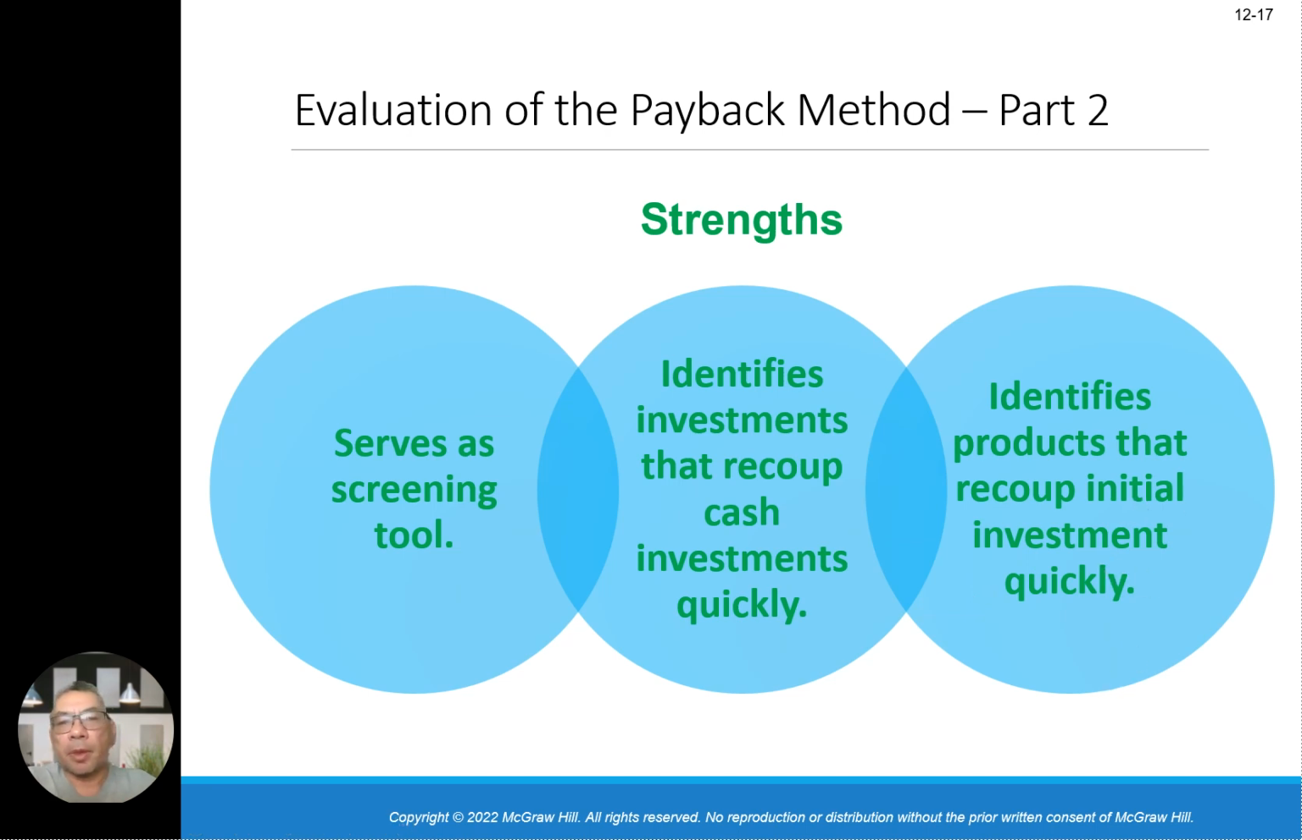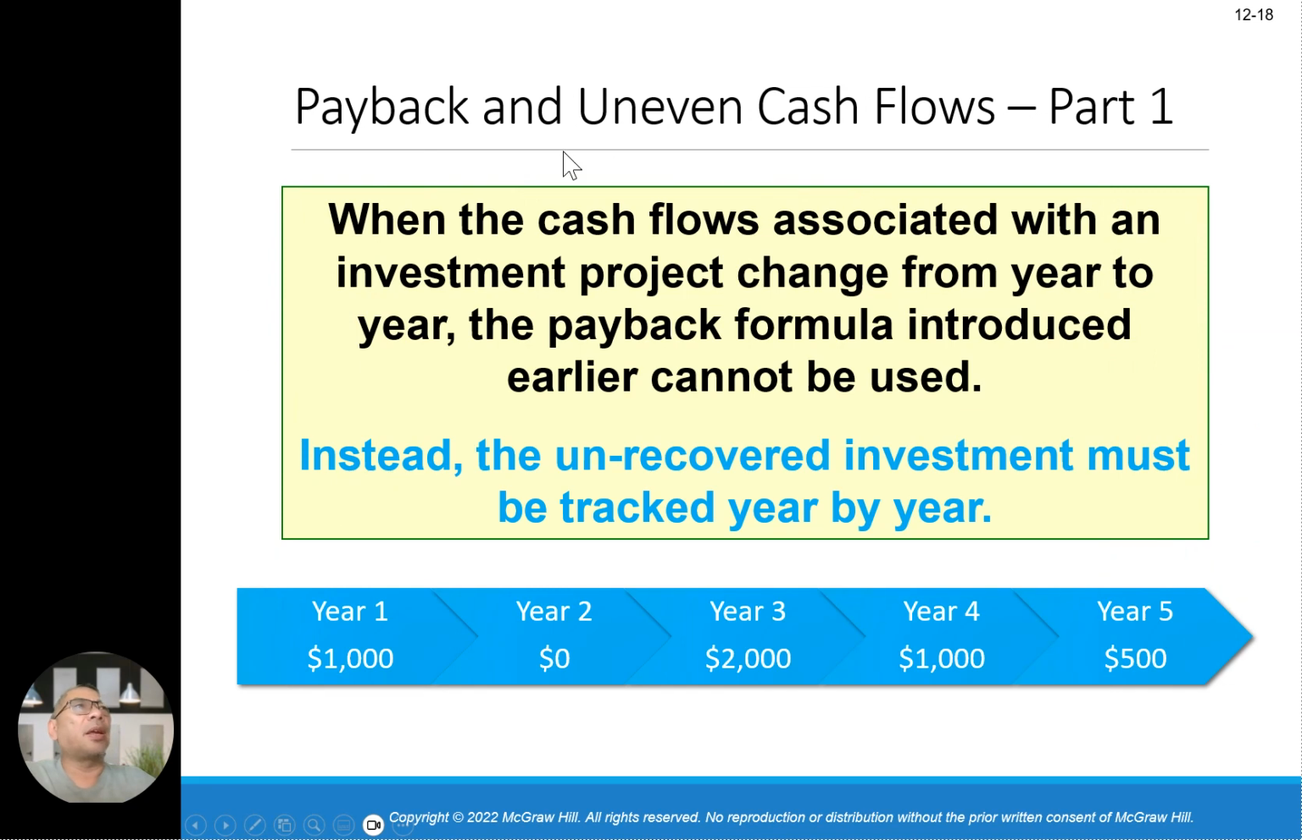Okay. And then payback period and uneven cash flow. When the cash flows associated with an investment project change from year to year, the payback formula introduced early cannot be used. Instead, the uncovered investment must be tracked year by year. Year 1 is 1,000, year 2 is 0, year 3 is 2,000, year 4 is 1,000, year 5 is 500.